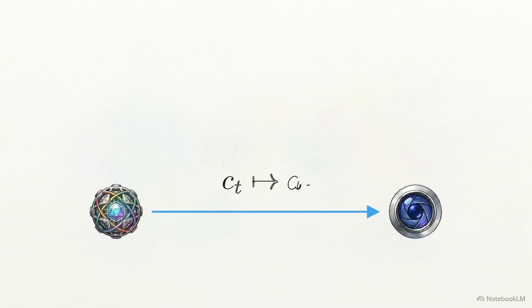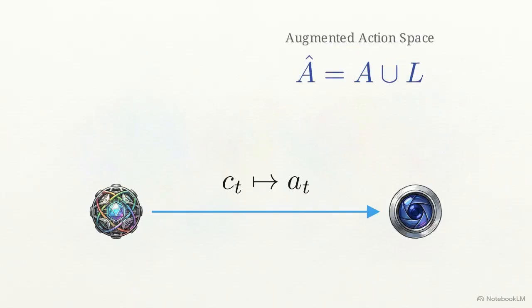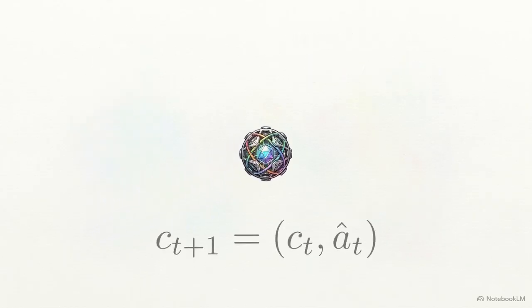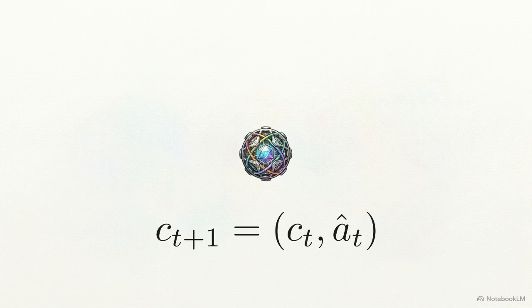This standard decision-making framework relies on a basic context-to-action mapping. The current context determines the physical action. ReAct expands this baseline space to include the entire space of language, creating an augmented action space. When the model takes an action in this language space, it generates a thought. Unlike a physical action, generating a thought doesn't trigger an external environment observation. It executes entirely internally. The mathematical purpose of this internal action is to explicitly update the system's own state. The thought synthesizes the current context and writes that synthesis back into the memory for the next step.